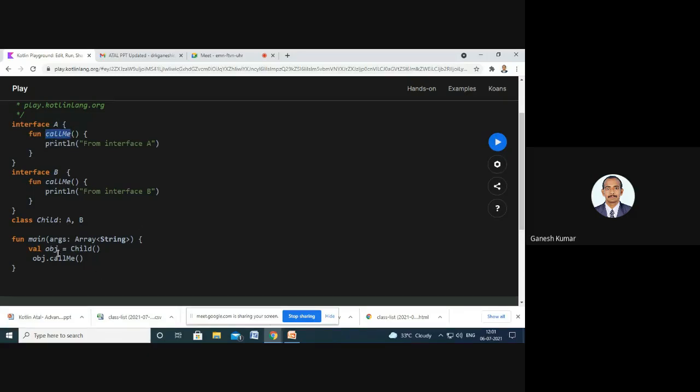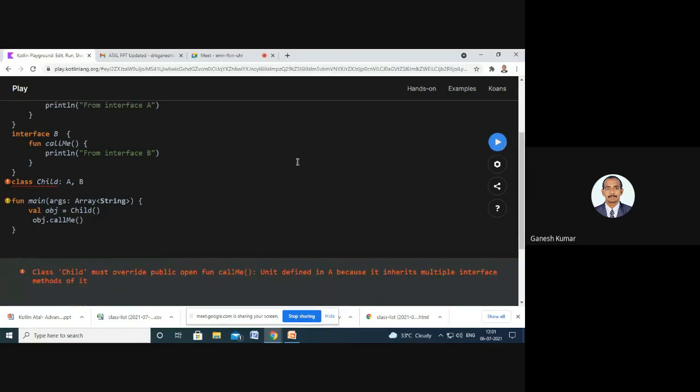So I had created an object for the class Child. With the help of the object, I have called the method call me. So let me see how it works. Yeah, the class Child must override public open function call me, Unit defined in A, because it inherits multiple interface methods of it.